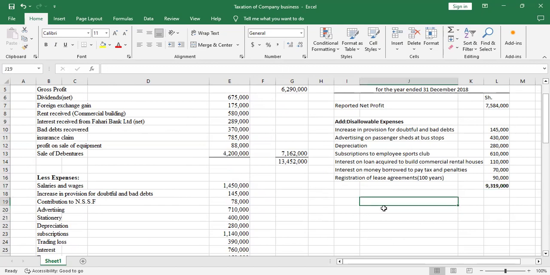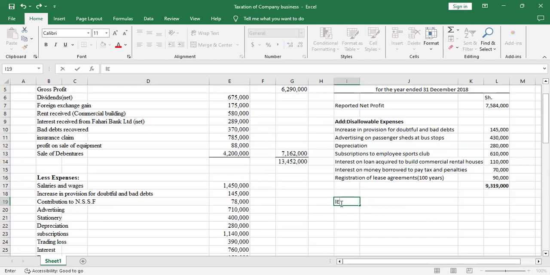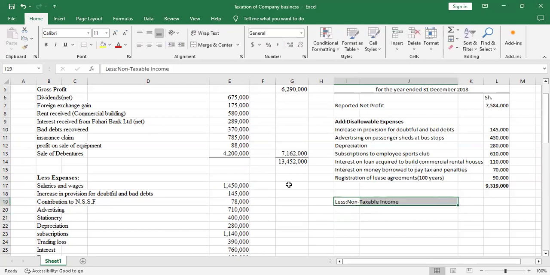So next is to less the non-taxable income. Less non-taxable income. So I'll bold that.